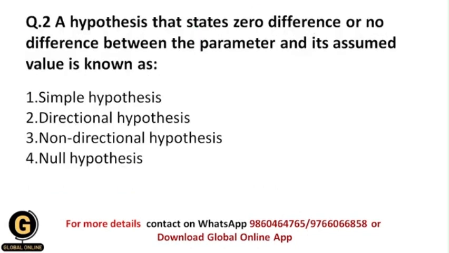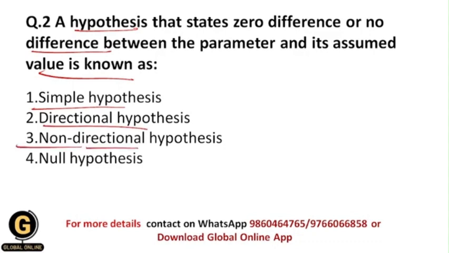Okay. Now next is a hypothesis that states zero difference or no difference between the parameter and its assumed value is known as. So whenever a hypothesis states that there is no difference or zero difference between the parameter and its assumed value, then what type of hypothesis is it? Whether it is simple hypothesis, directional hypothesis, non-directional hypothesis, or null hypothesis. Okay, so as I have told you earlier in this video only, that such kind of hypothesis is called the null hypothesis.